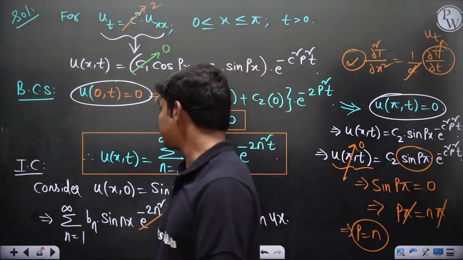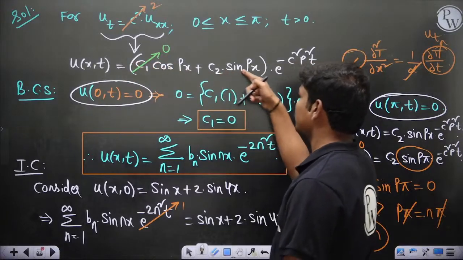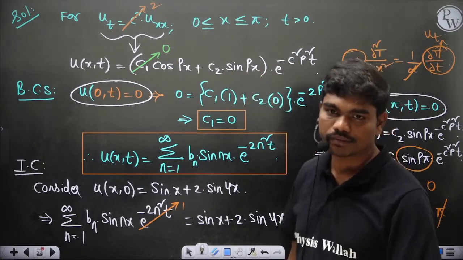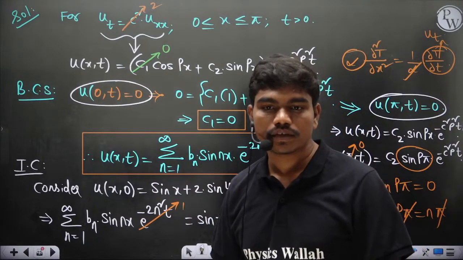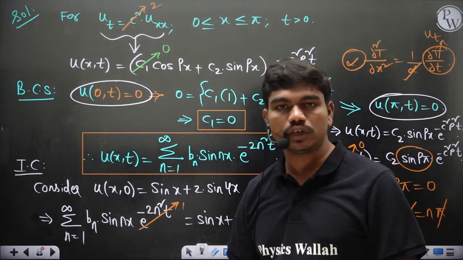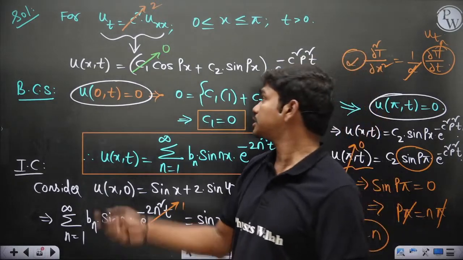So this is the general solution of the heat equation: C1 cos px plus C2 sin px into e power minus c square p square t. Yeah, definitely, if there are multiple nodes, you should keep generalizing. But this is the general solution.